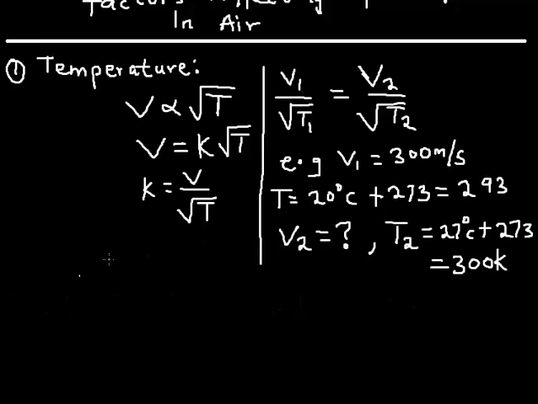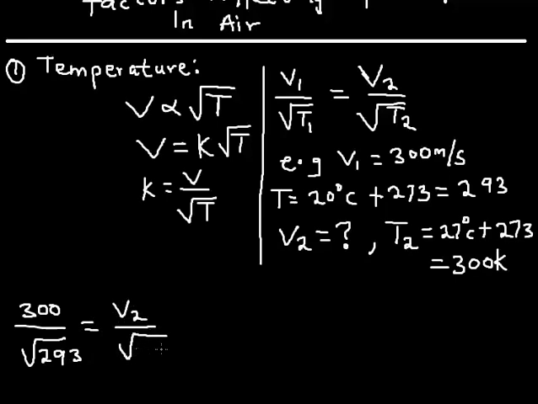let me start from here. V1 of course is 300 divided by the square root of T1, which of course is the square root of 293. Alright, equal to V2, that's what I'm looking for, V2, the final velocity, divided by the square root of T2, right? And of course that will be the square root of 300.